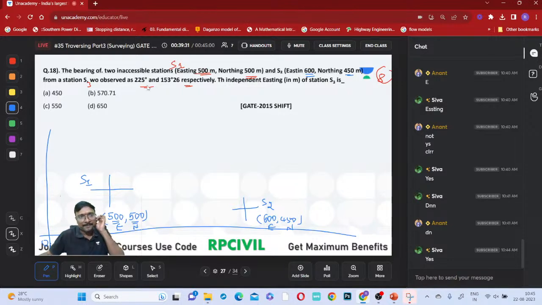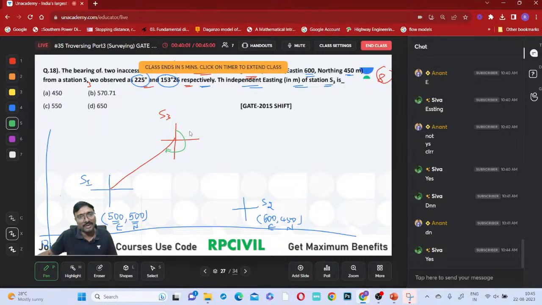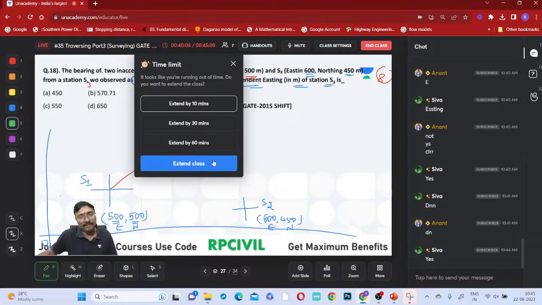And we observe 225 degrees and 153 degrees 26 minutes respectively. Then for the independent easting of this station S3, you are observing 225 degrees, which means it is in the third quadrant. For S1 it will become the first quadrant, back bearing. So from S3 you are observing in the third quadrant, so here it should be in the first quadrant, right? That is 225 degrees is the angle, everyone.